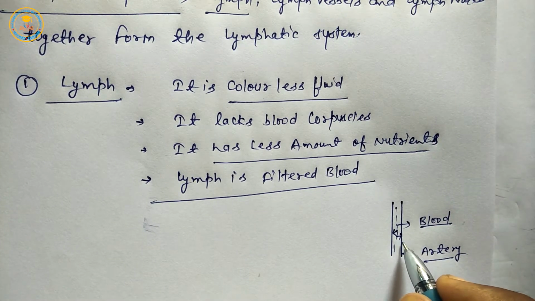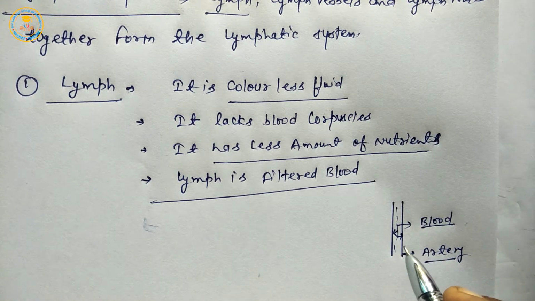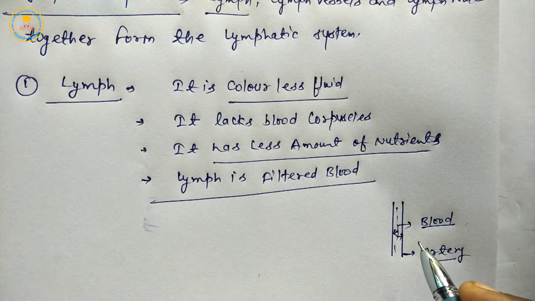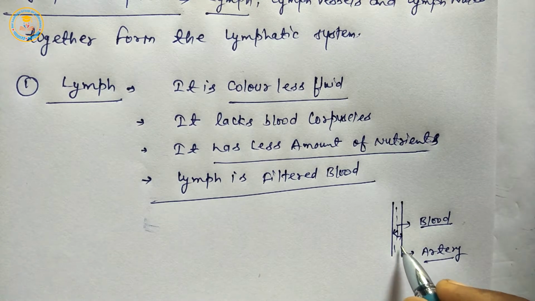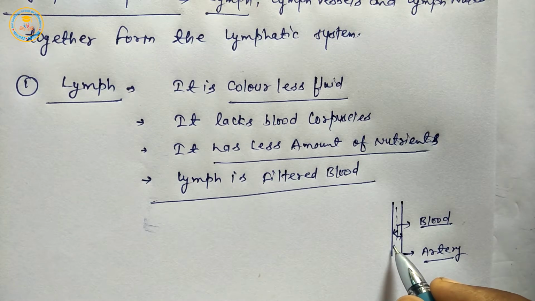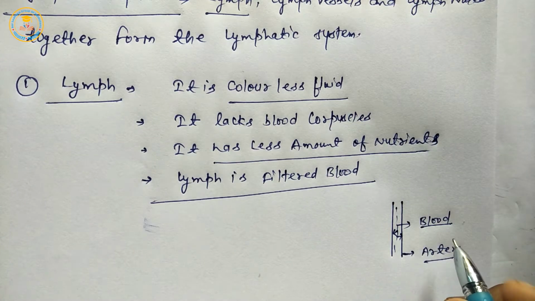So some specific part of blood is filtered. This filtered part of blood is called lymph.